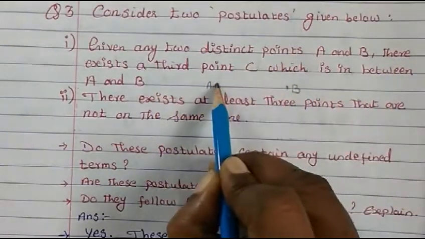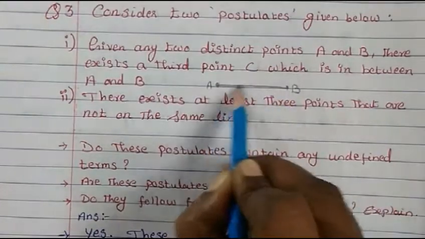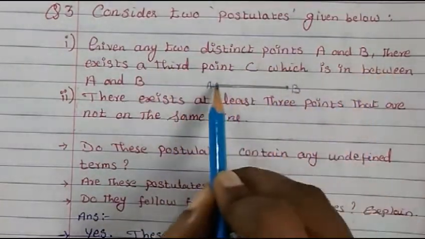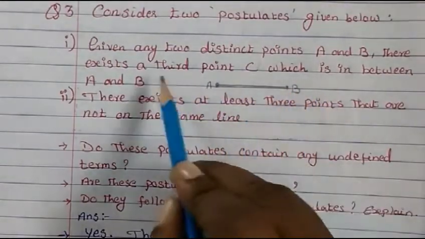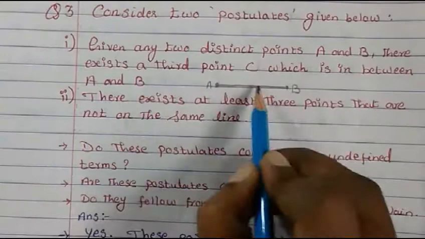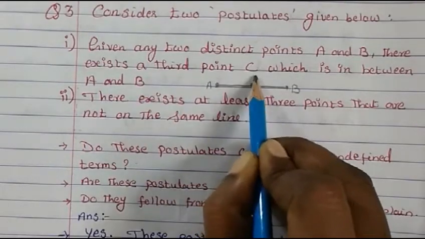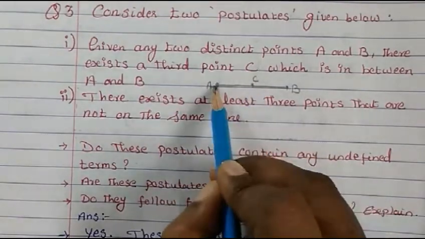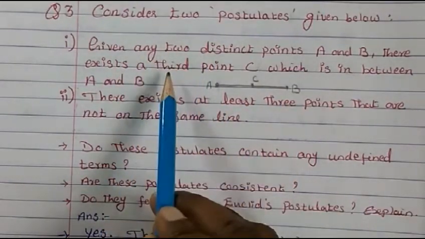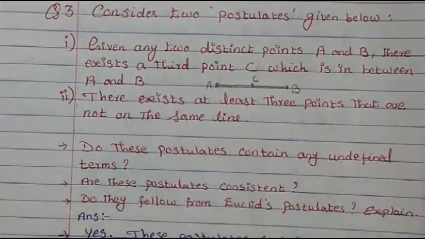That means we join A and B. Given any two distinct points A and B, we join them, and there exists a third point C which is in between A and B. So this is one postulate we consider. Now, let us see the other.